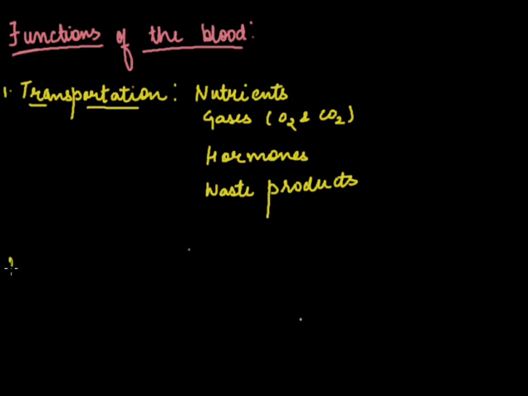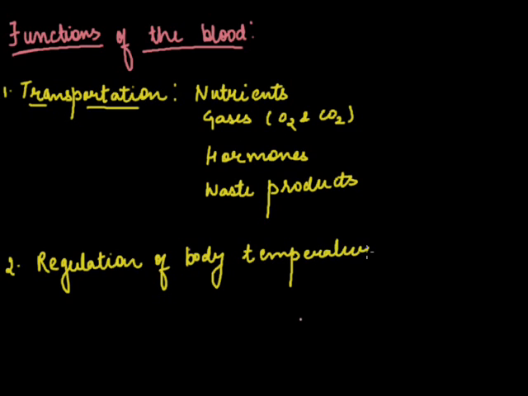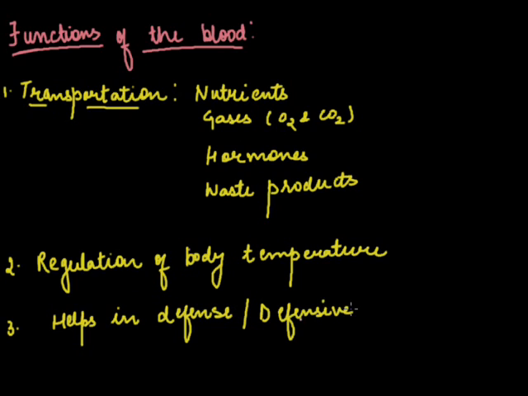The second important function of the blood is the regulation of body temperature. So blood helps to maintain our body temperature. Third, it helps in defense or protects the body, or it has a defensive function. This defensive function is imparted by the WBC, which we will discuss.